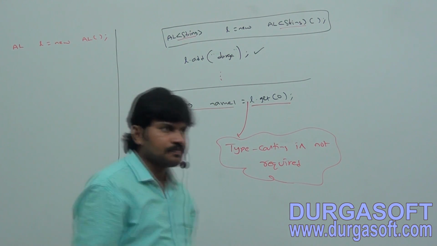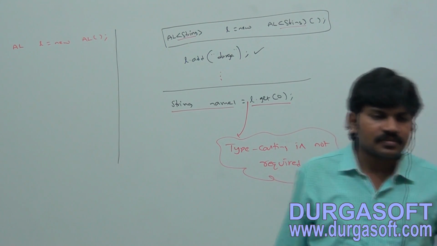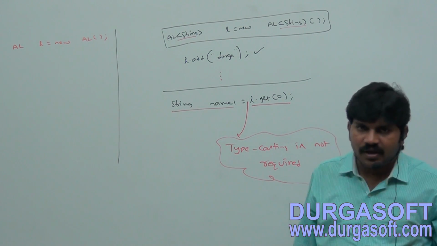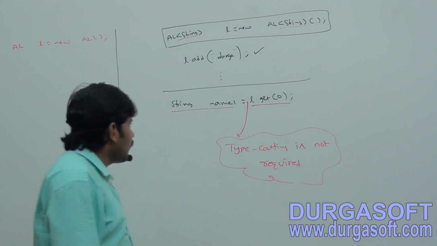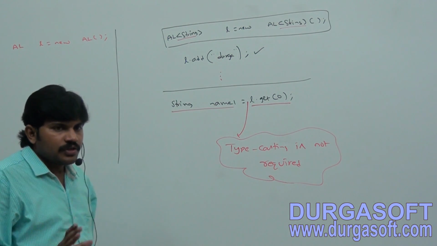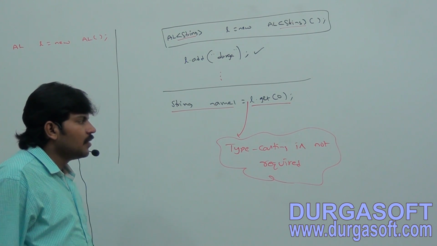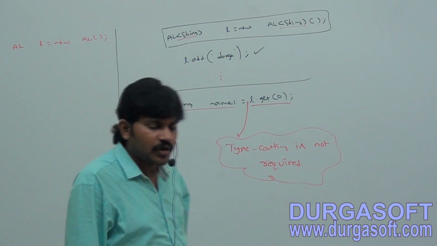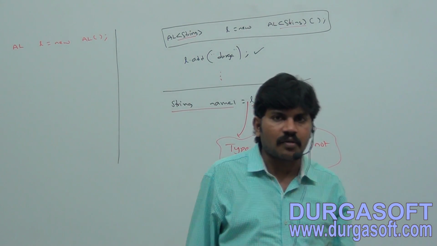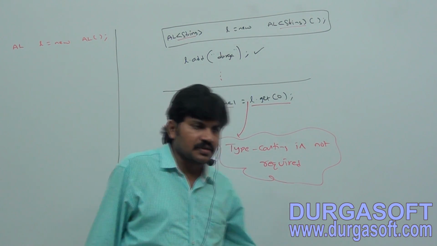Next, at the time of retrieval we are not required to perform typecasting.